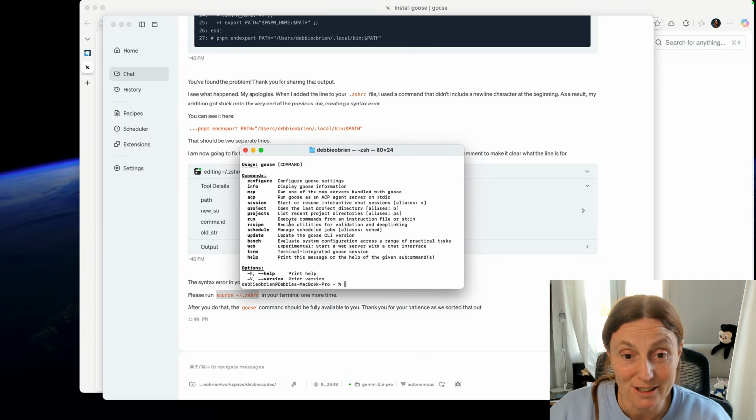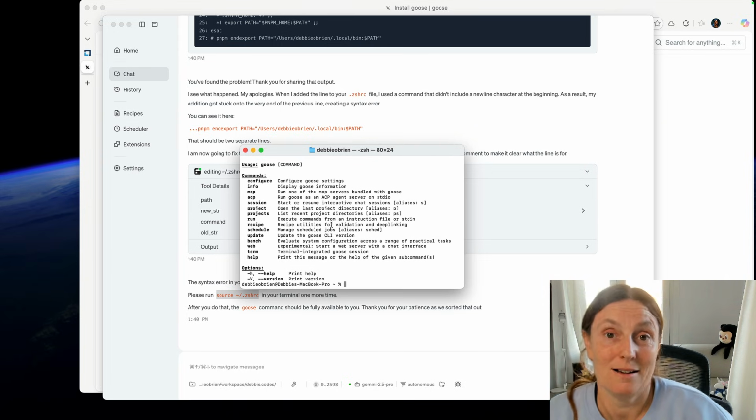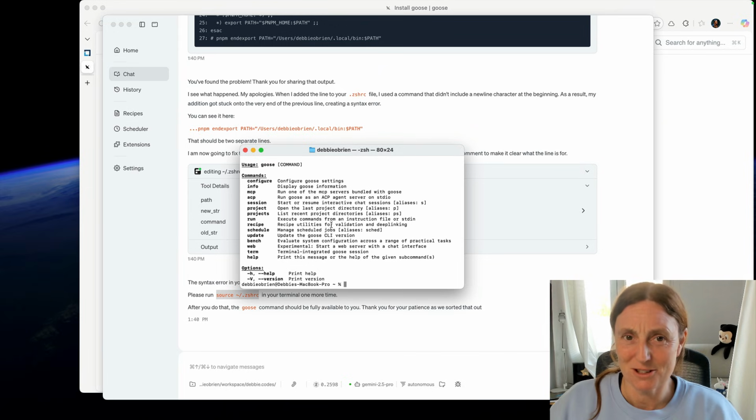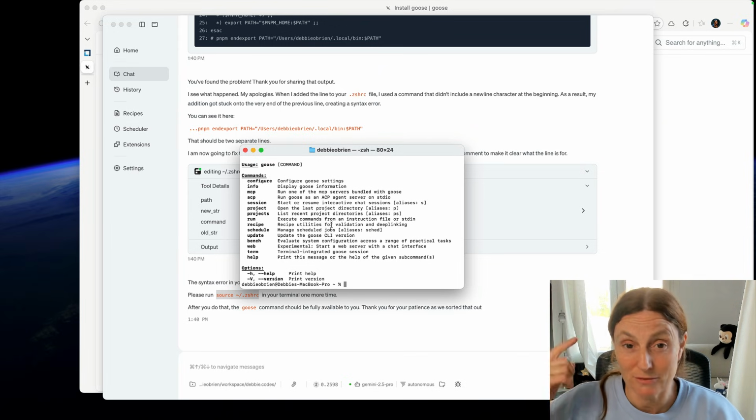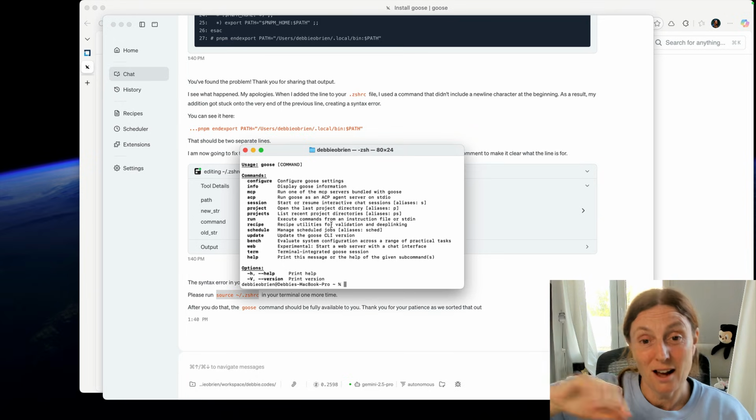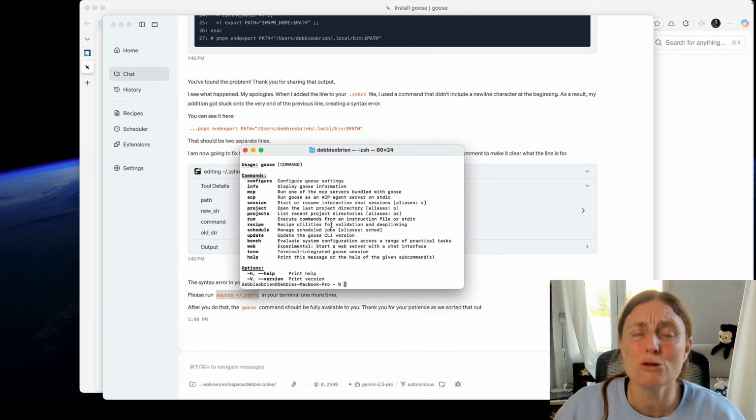I need to look into this, but I can start a session. I can do MCP, run one of the MCP servers bundled with Goose. I could do the Playwright MCP server in here and check out whatever. Start a web server or check this. Wow, there's so much stuff I need to look into, but I just wanted to show you how cool this is, and that basically us developers, we do not have the answers to everything, and using AI to help us get there solves a hell of a lot of headache, because if I had to go in and try and figure all that out myself, I would have spent hours. I would have got there in the end for sure, but I would have spent hours and headaches.